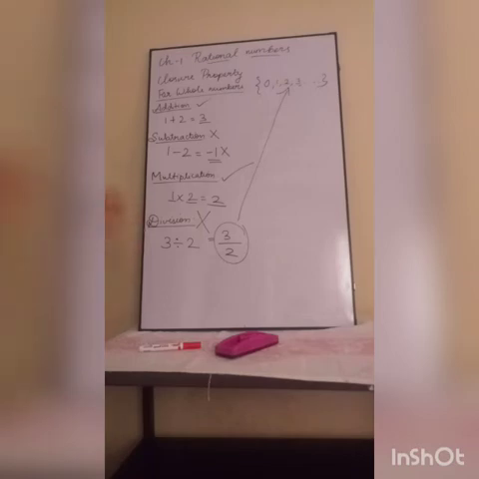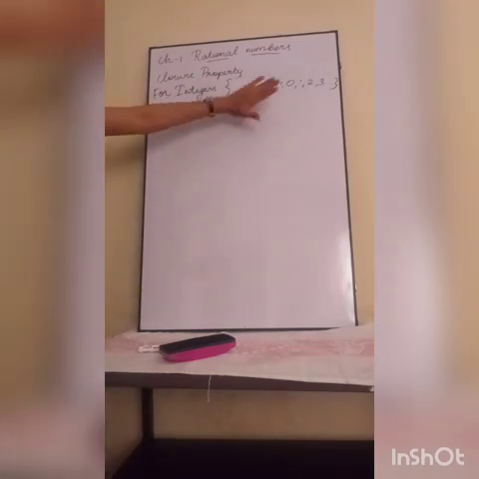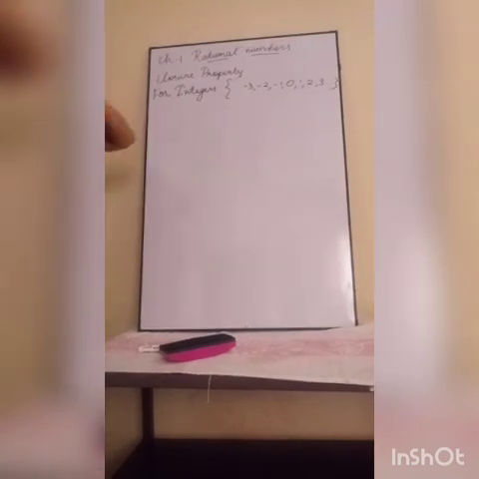Understood what is the closure property? So whole numbers are closed under addition. Whole numbers are not closed under subtraction. Whole numbers are closed under multiplication. Whole numbers are not closed under division. Next page they have given the closure property for integers. So integers will have both positive as well as negative, that you keep it in your mind.